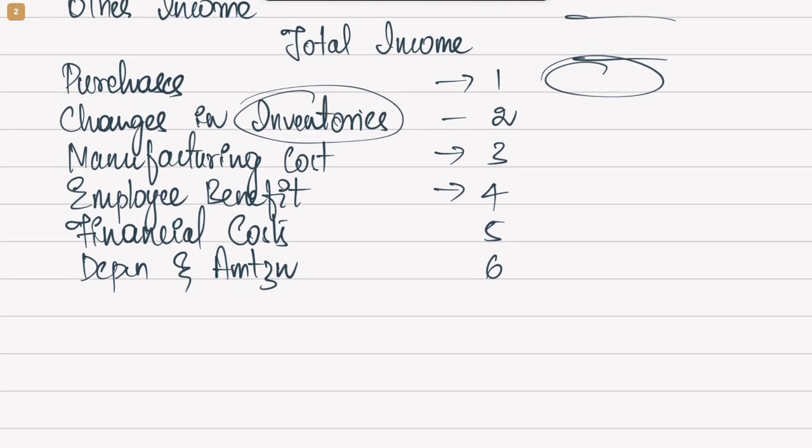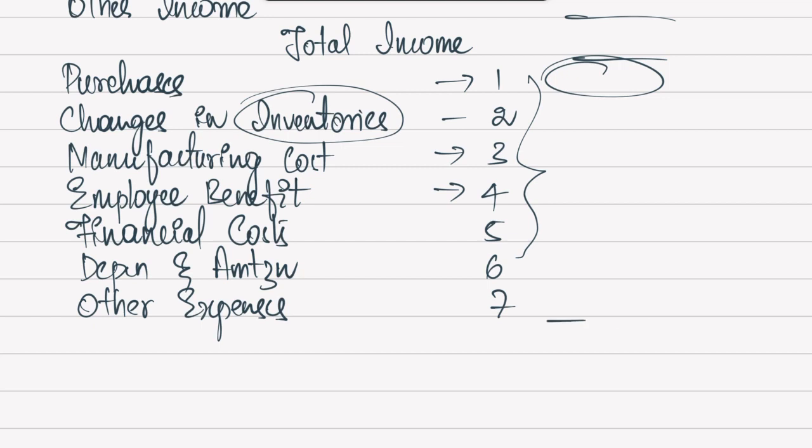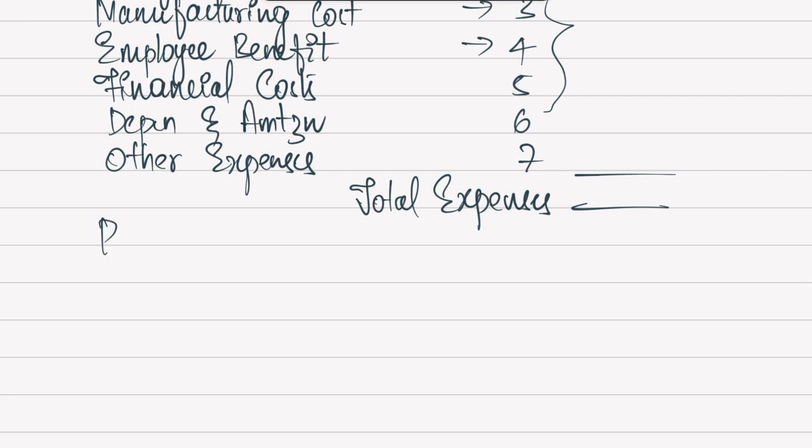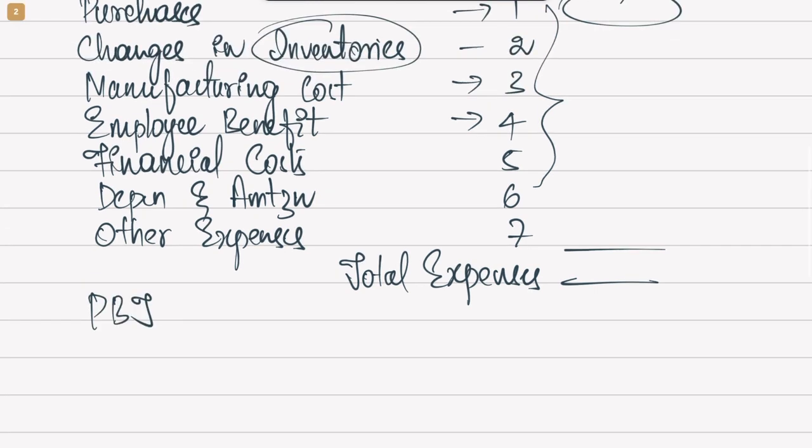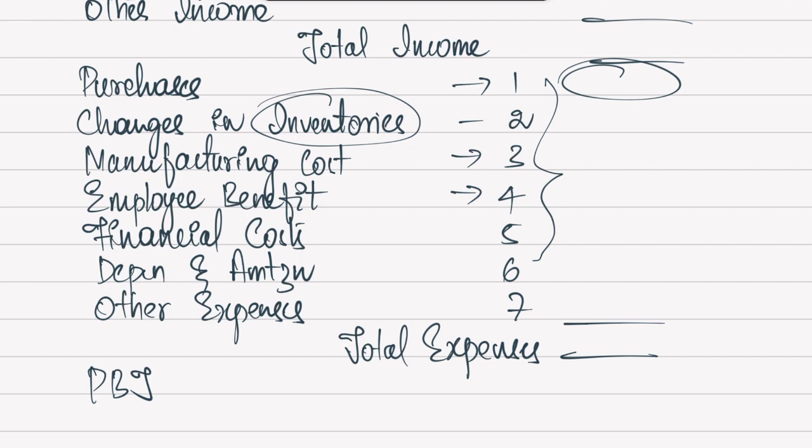And whatever cannot be shown in any of these categories will be considered as other expenses, and a separate note will be prepared for that too. And when you total all this, that will be your total expenses. We earlier saw total income, now we have total expenses. So the next step is actually very simple, profit before taxes. Now what is this profit before tax? It is a very simple calculation, total income minus total expenses, that would be your PBT.